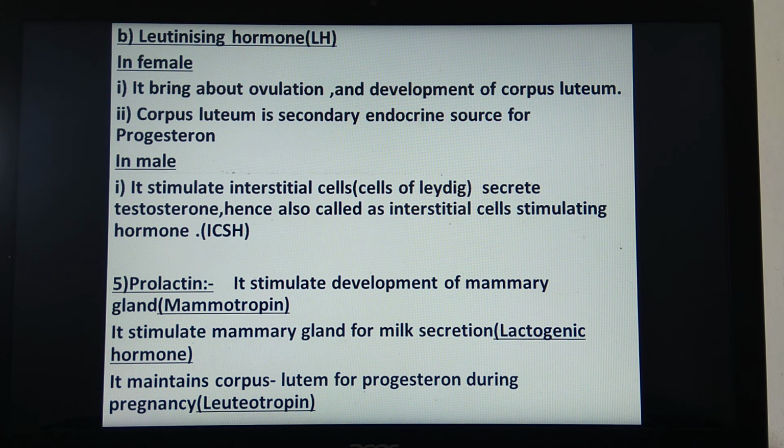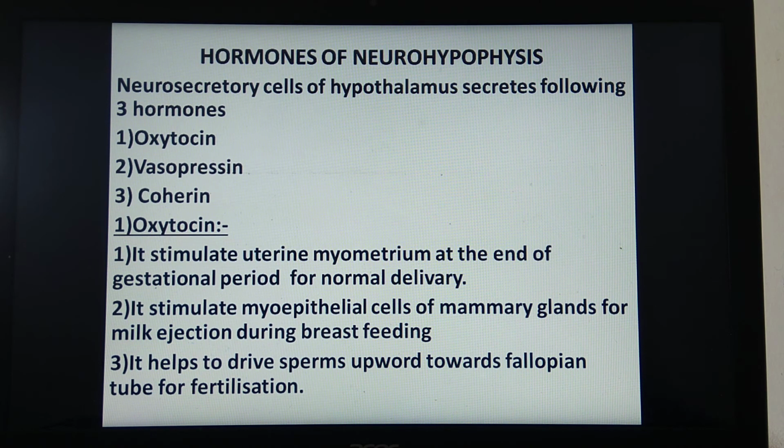Which pituitary? It is the anterior pituitary or adenohypophysis. Next we have to study the second part, that is neurohypophysis and its secretion. Which part is secretory here? It is the neurosecretory cells present in the region of the hypothalamus. It secretes three hormones: oxytocin, vasopressin and coherin. What are their roles? First, we'll see oxytocin. It stimulates the uterine myometrium at the end of the gestational period for normal delivery.